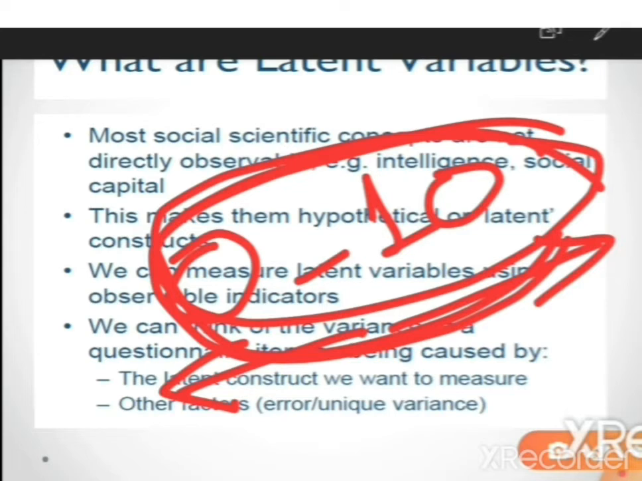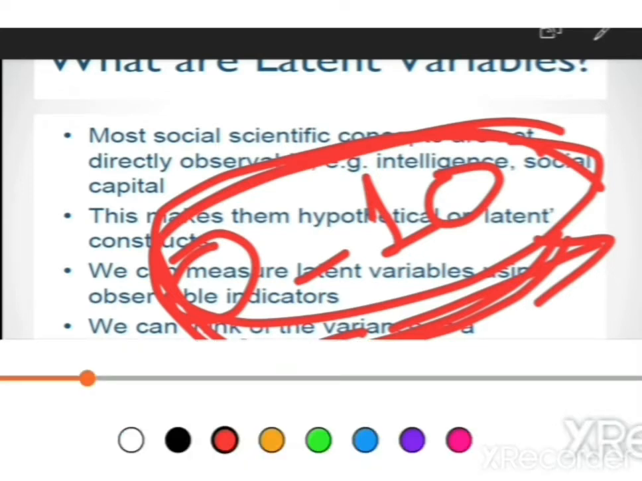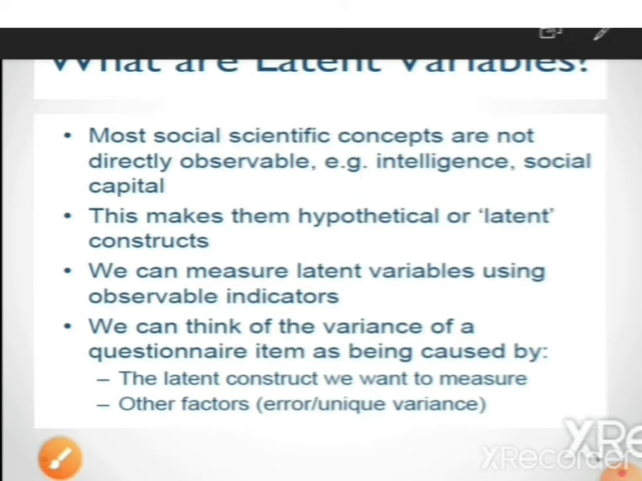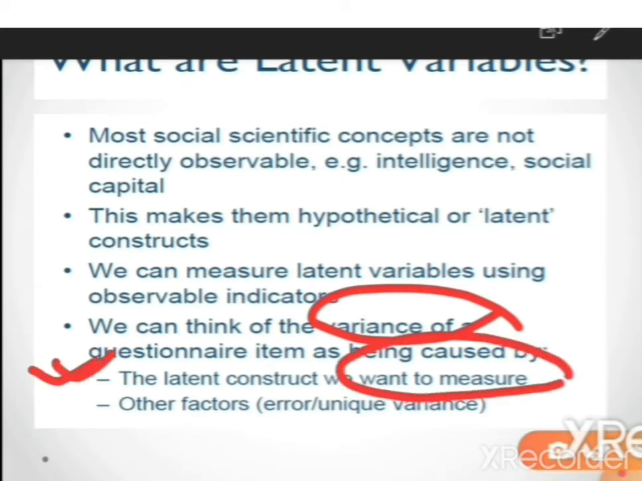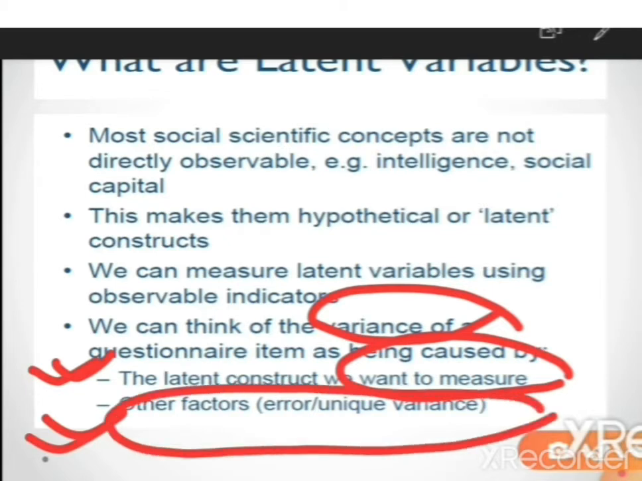So the variation of this questionnaire is caused by the latent construct that we want to measure, which depends on the true value of happiness, or by the other factors that cause the error, or unique variance.